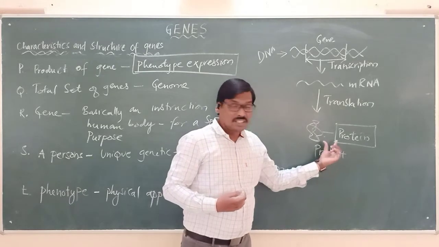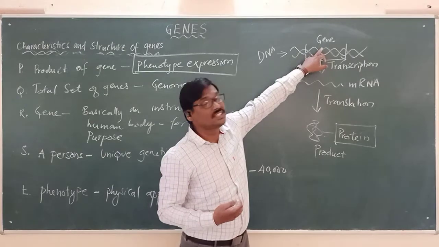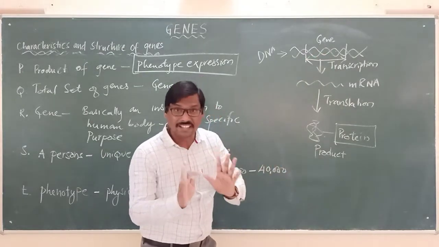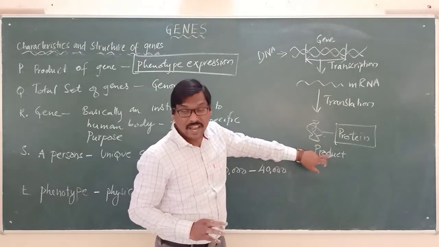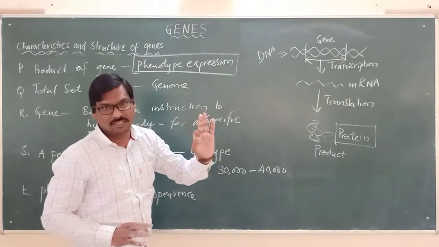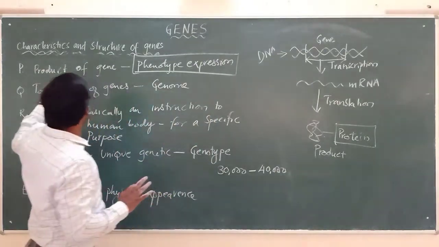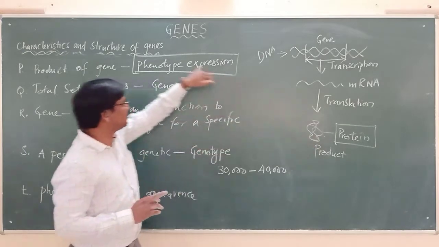This product is under the control of what? The mRNA, which is formed from what? The gene. So otherwise we can directly say that gene is responsible for a particular product, and this product is responsible for what? The phenotypic expression. Okay, phenotypic expression. So what is the product of the gene? The protein is responsible for what?